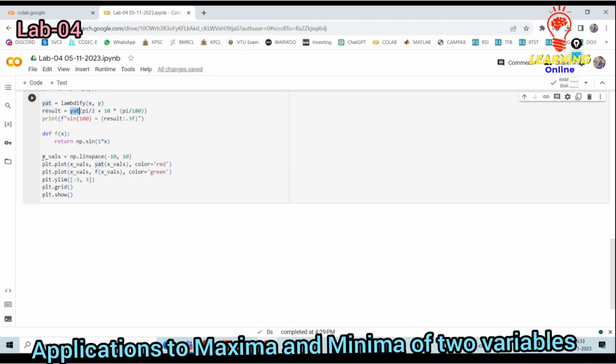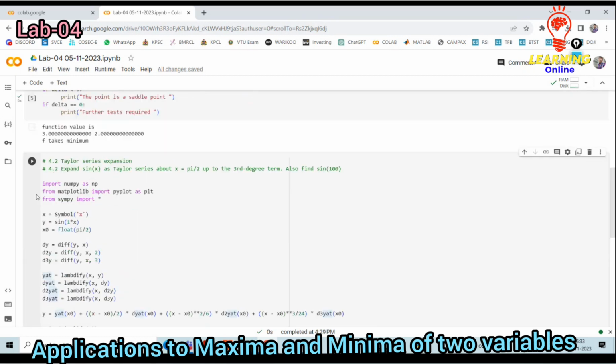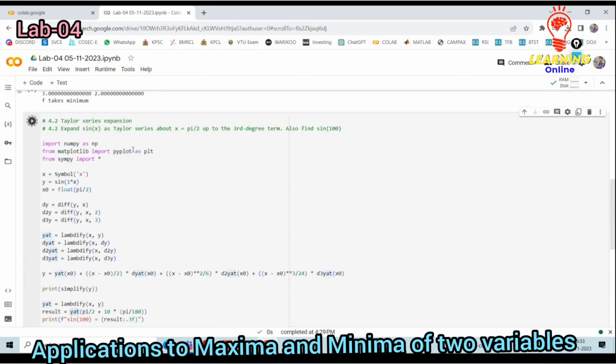Then I need to plot the same. For that reason, x variable is to be defined with respect to np linspace, that is minus 10 to plus 10. Then plot the x variable, and I need the line in red color. Then another one in green color. Then y limits are to be defined, minus 3 to plus 3. Then I need to show the grid and show the graph. I have to run this code.